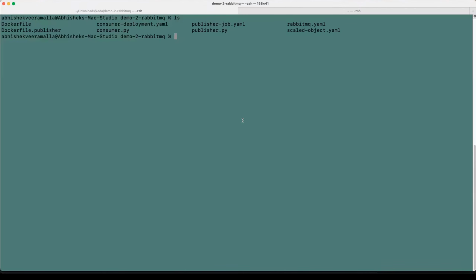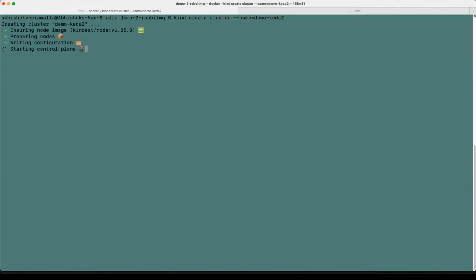Very interesting example, right? For that, again, we have to install these services. I have the steps documented in the demonstration itself. Let's start by creating a new Kubernetes cluster: kind create cluster --name demo-keda-2.